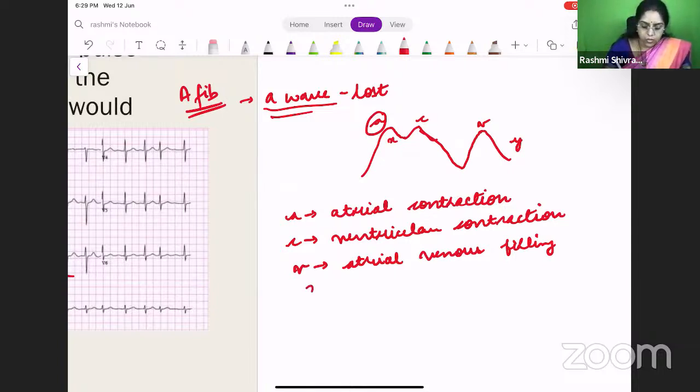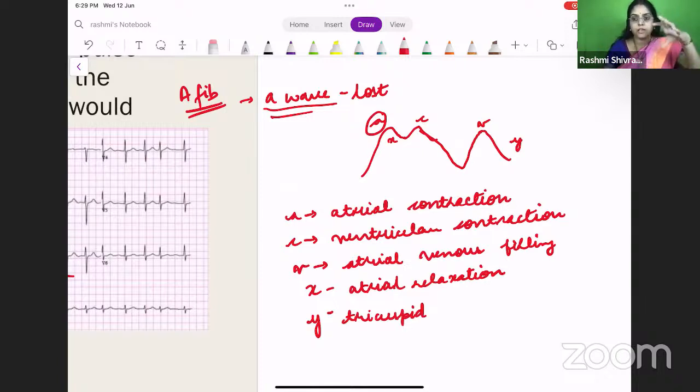So what about the X and Y descent? When do these happen? The X descent is when the atria relaxes. So the atrium first contracts, then relaxes, then you have the ventricular contraction, and in the meantime, the atrium starts filling. Then the Y descent is when the tricuspid valve opens. There is a sudden gush of blood moving from the right atrium into the right ventricle. That time the pressure drops suddenly, so that's why you have a descent.